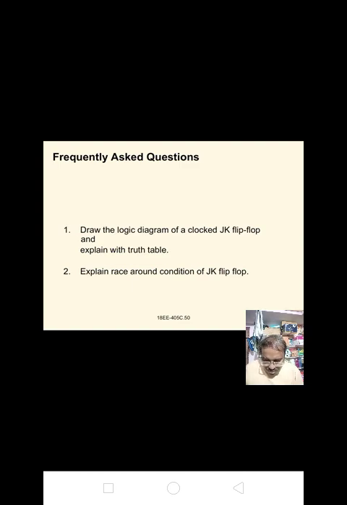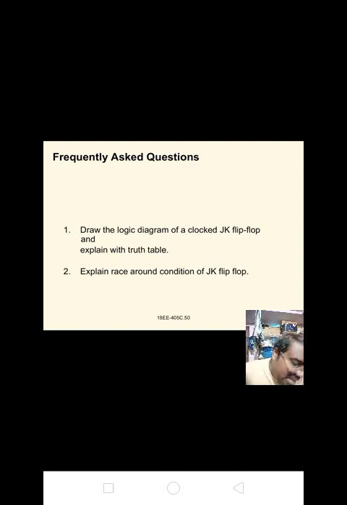We have already learned about the truth table and logic diagram of the clocked RS flip-flop, that is, the operation. As long as the clock input is at low level, the data inputs have no effect on the outputs. Hence, the outputs hold the last data present. When the clock is at high level and data inputs J and K are equal to 0, the flip-flop remains in the hold state, in which the data inputs have no effect on the output, that is Qn plus 1 equal to Qn.